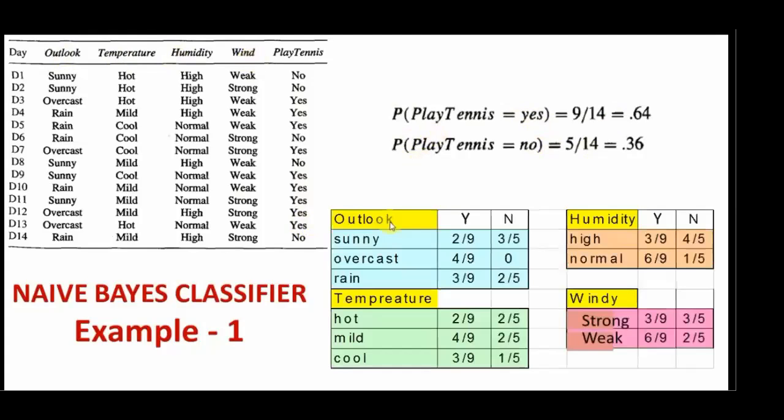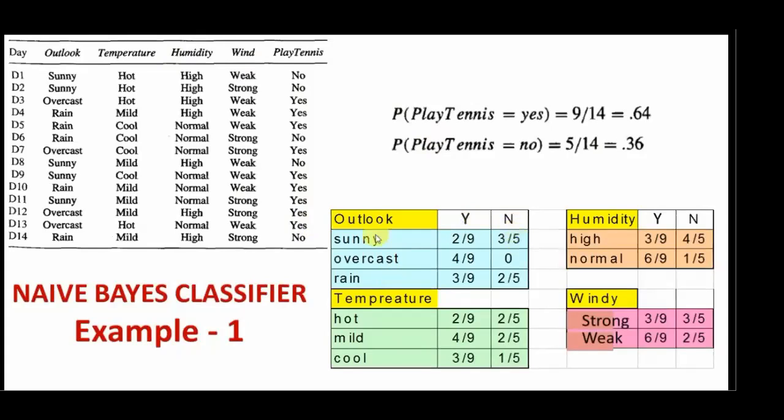Here I have written the attribute name and the possible values of this attribute. Now we know that there are 9 yes examples and 5 no examples.